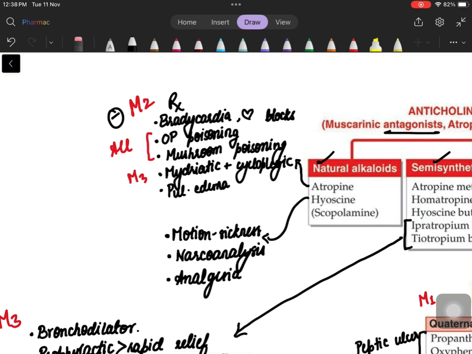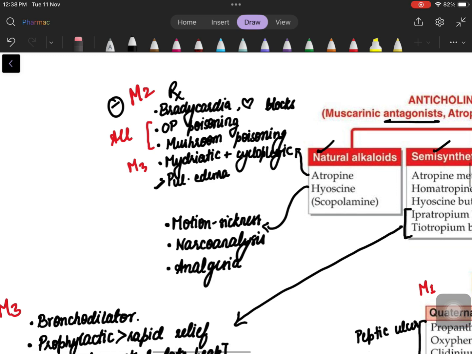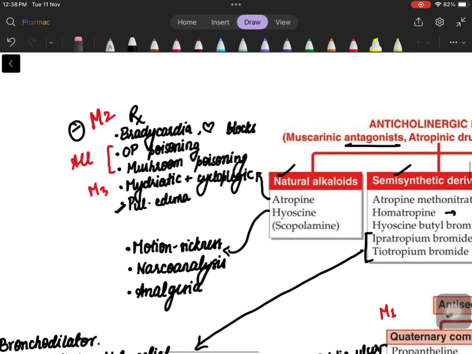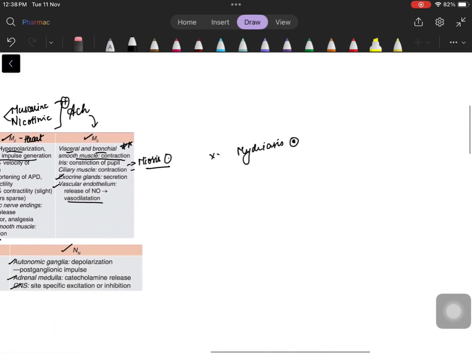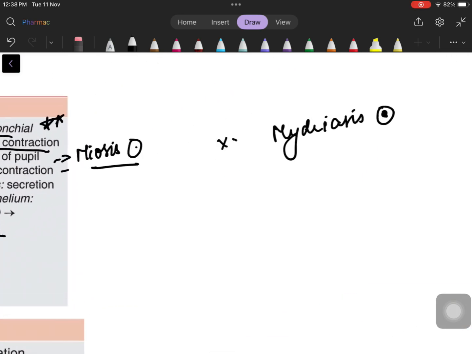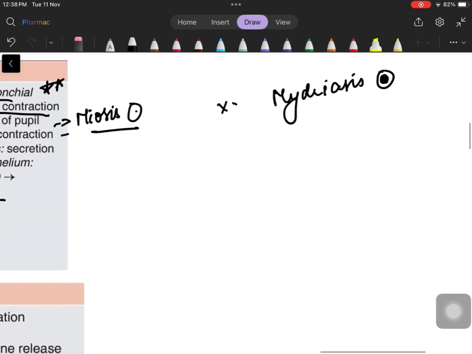Also mushroom or muscarine poisoning. Then atropine has a use in pulmonary edema as well. It is used as a mydriatic and cycloplegic infrequently. Once again, what was miosis? It is pupillary constriction. Mydriasis is pupillary dilation. Okay. What is cycloplegic? It is a drug which causes paralysis of accommodation. You know accommodation, right?